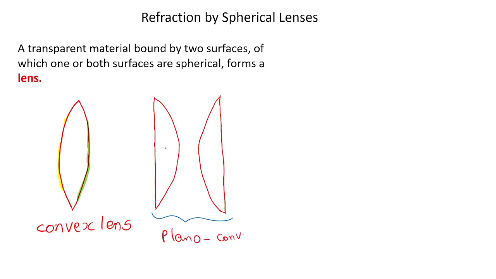Why plano? Plane. Understood. One surface is a plane surface, and the other surface is spherical, I mean part of a convex. So these two types of lenses, half of a convex lens, with one surface flat, are said to be plano-convex lens.